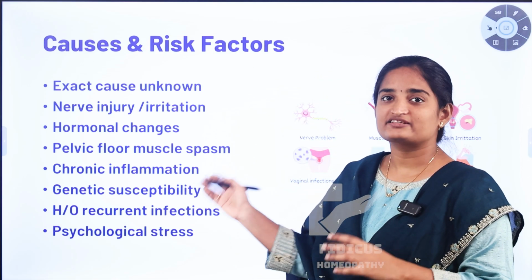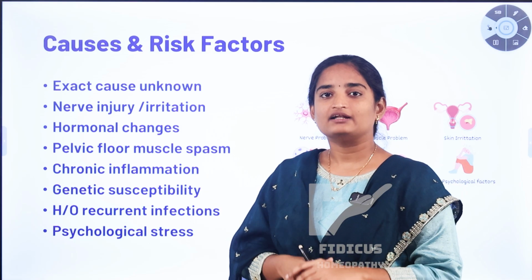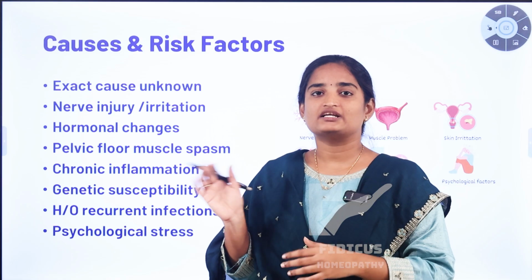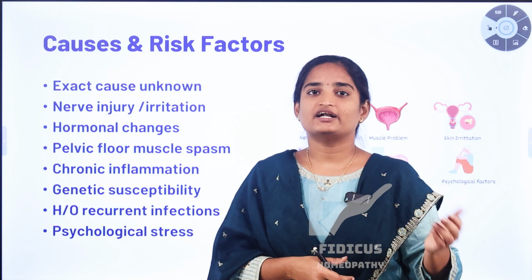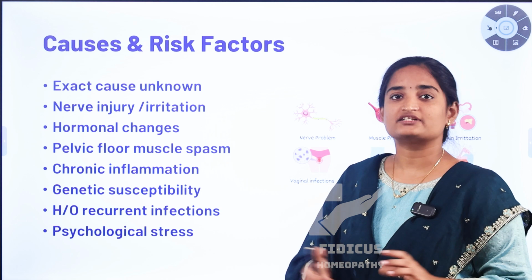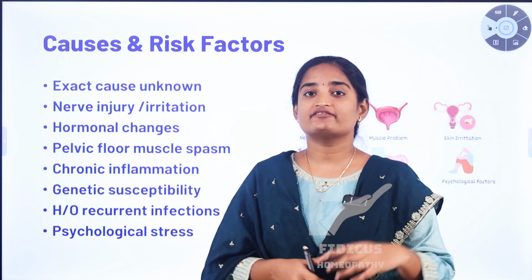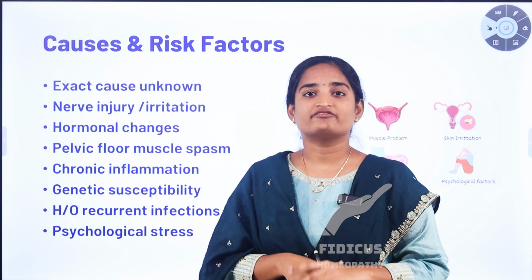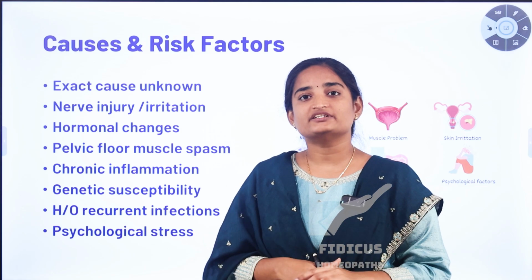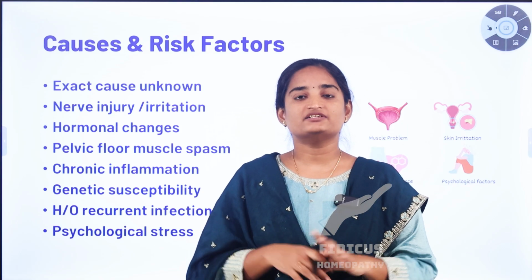Now coming to genetic susceptibility. Usually some women have a tendency to develop Vulvodynia, nothing but vaginal pain. They are more prone to this vaginal pain because of family tendency and also the pain pathway passing in that family. And also history of recurrent infection. If the patient has recurrent infections like vaginal, bacterial, sexually transmitted infections and also urinary tract infection, due to this infection there is continuous irritation and discomfort in the pelvic area. So with this infection, they can perceive the pain severely.